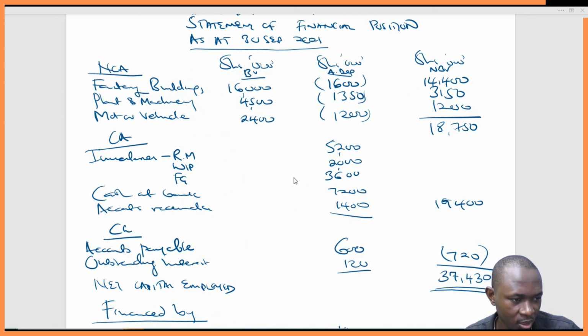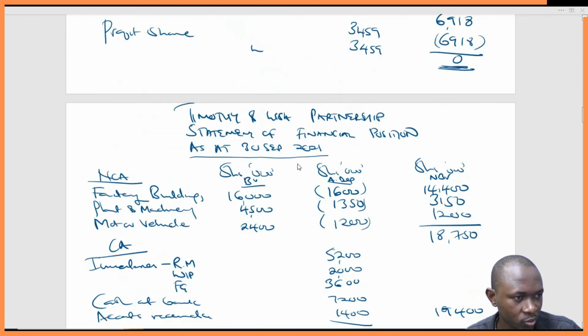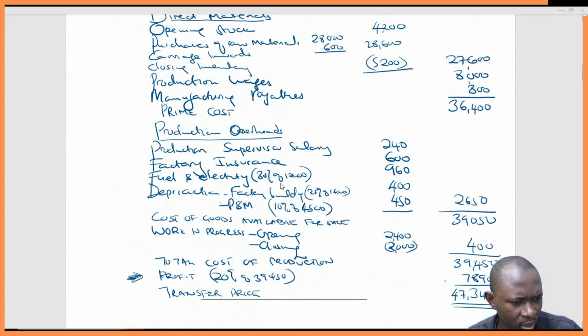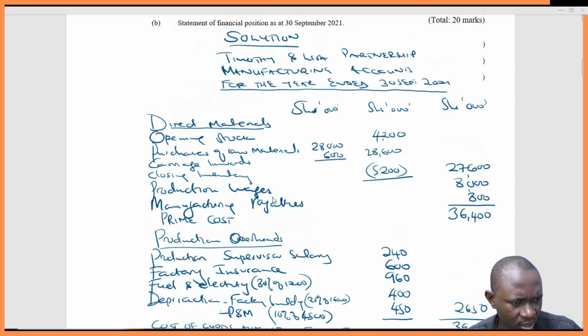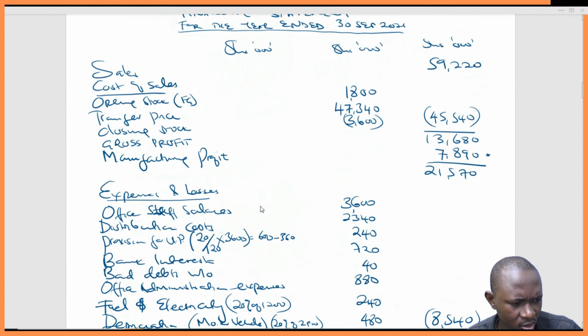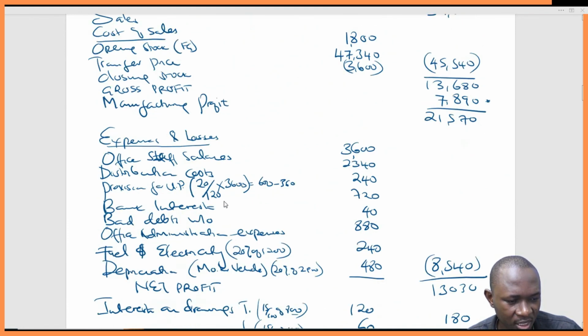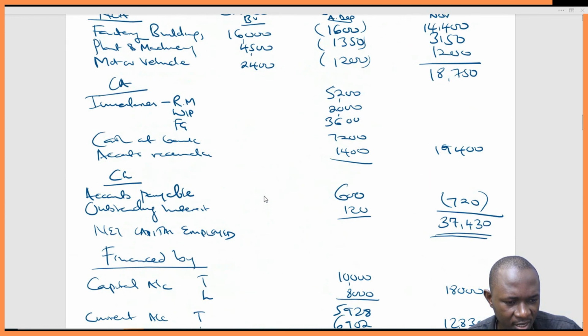So this is where I think we got it wrong. We were supposed to factor in this provision. Remember, our provision increased from 360 to 600, and it's actually captured in one of the workings here. So it's actually 600. For the provision for unrealized profit, we have two options.